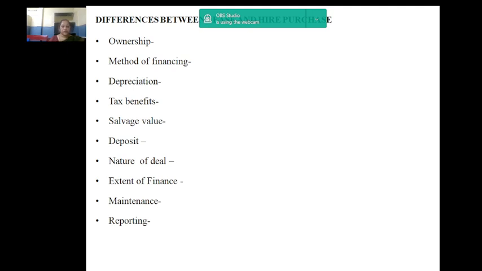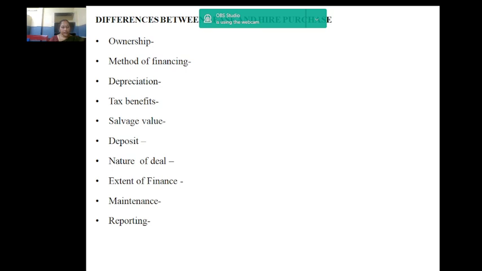Next, tax benefits. The entire lease rental is a tax deductible expense. Only the interest component of the hire purchase installment is tax deductible. Next, salvage value. The lessee, not being the owner of the asset, does not enjoy the salvage value of the asset. The hirer in hire purchase, being the owner of the asset, enjoys the salvage value of the asset. Deposit. Lessee is not required to make any deposit, whereas in hire purchase, a 20% deposit is required.